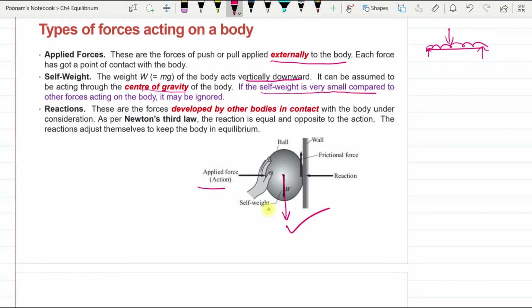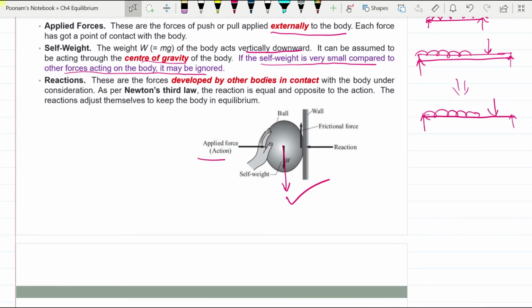Sometimes the self weight of the body is small as compared to other forces, then it may be ignored, as happens with the beam. In the analysis of beams, because the externally applied load is very large, we ignore the self weight of the beam and we just take a representative line for the beam, and we just analyze this beam for the applied forces. Then we take factor of safety into consideration for any extra forces.